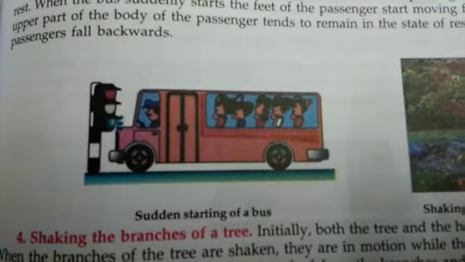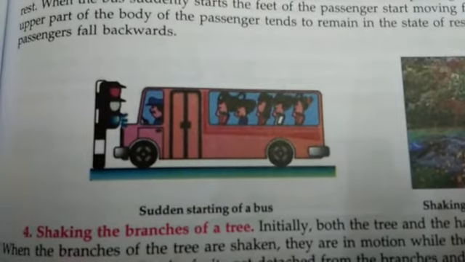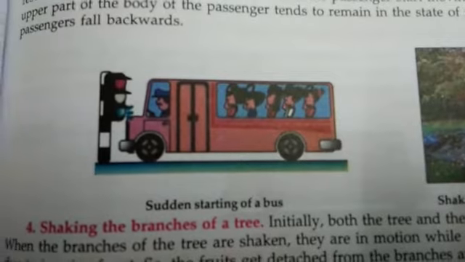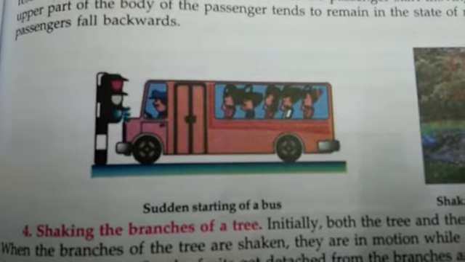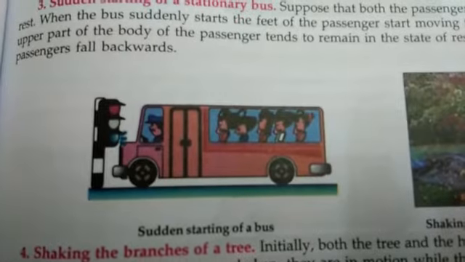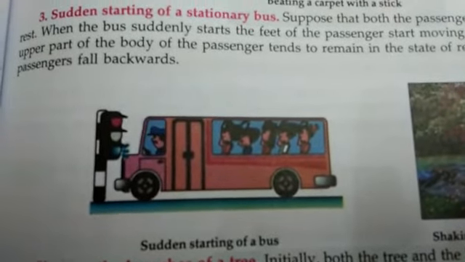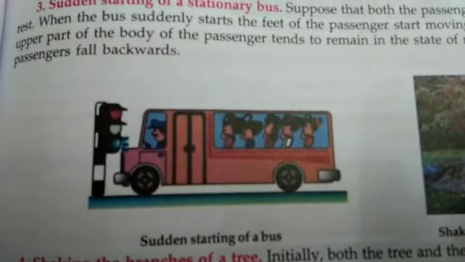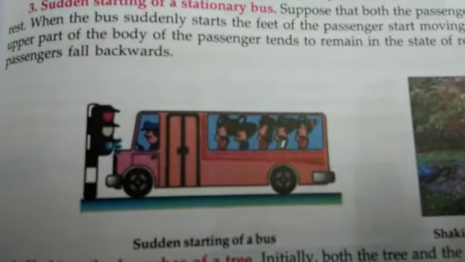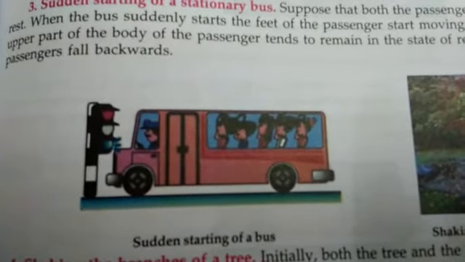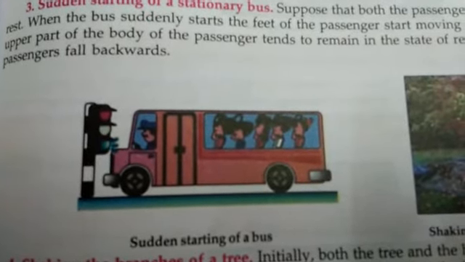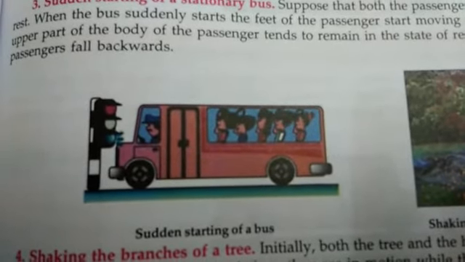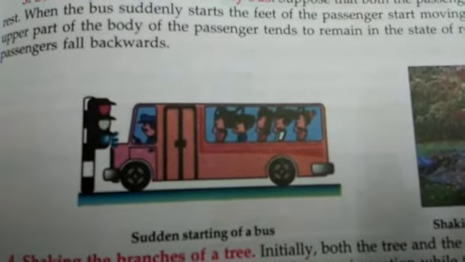So actually you are not going back, but because your lower part is going forward, you feel a jerk backward. A similar thing happens when the bus stops. When the bus is moving, your body is also in motion with the bus. But when the bus suddenly stops, your lower body, which is in contact with the bus, stops, but your upper body continues in motion, and that's why you feel a jerk in the forward direction and you bend forward.